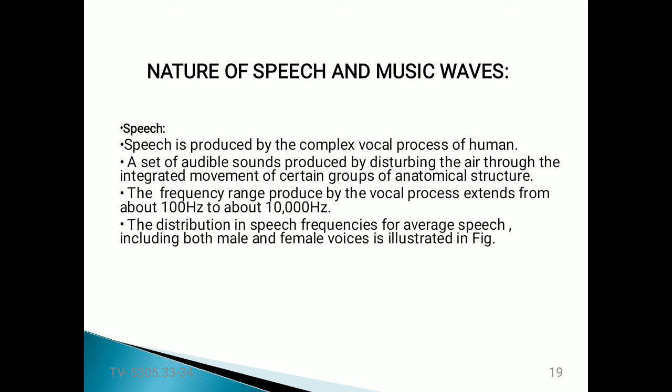Just now we discussed how the sound is going to be produced. This is the combined work of some anatomical structures, which results in the speech signal being generated. Generally, the frequency range produced by this vocal process, which the human ear can hear, extends from about 100 hertz to some 10 kilohertz, or 10,000 hertz.